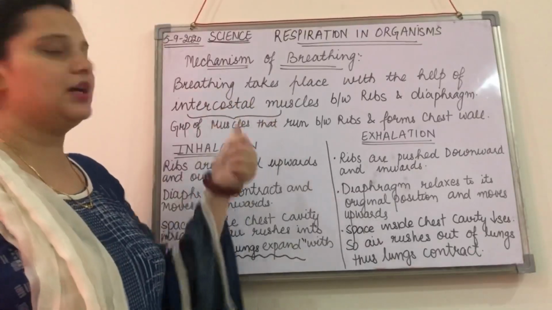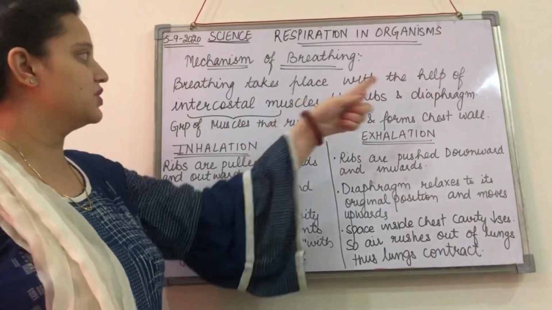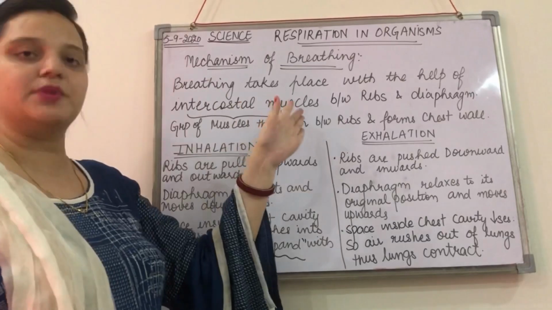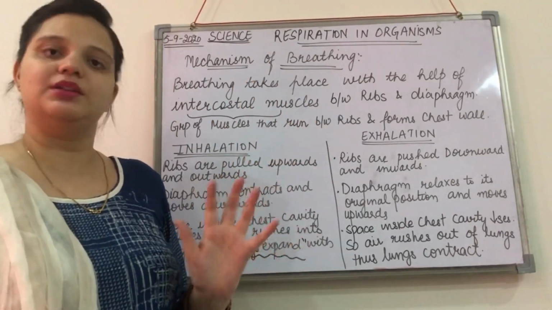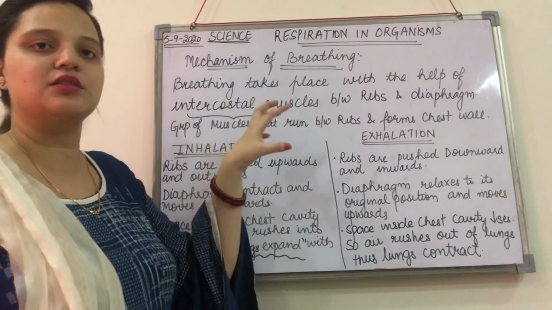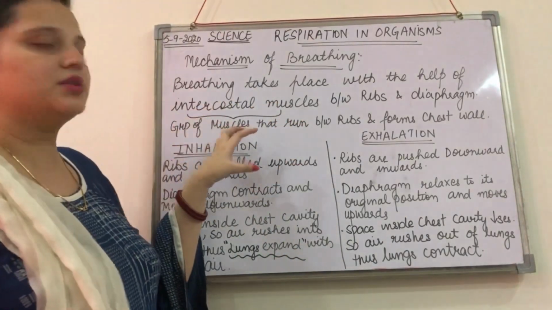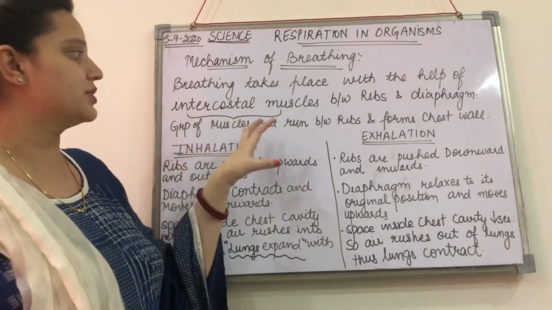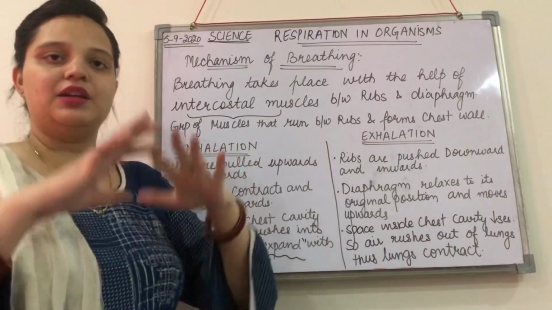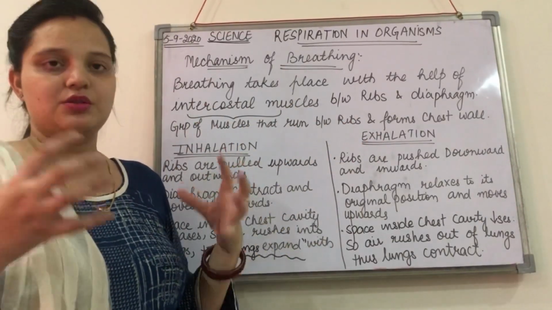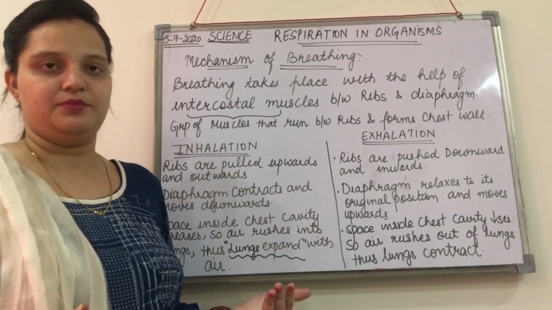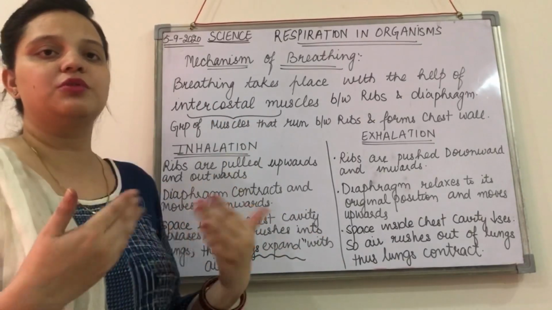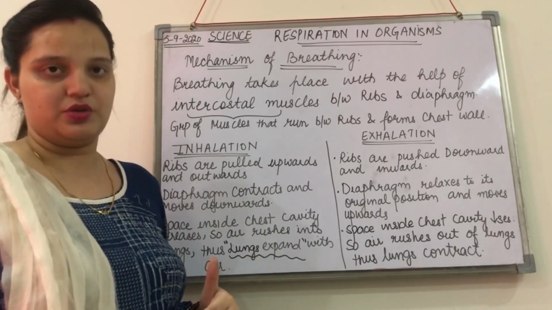Okay, the breathing mechanism basically takes place with the help of intercostal muscles, right? And these muscles are present between the ribs and the diaphragm. Now what are these intercostal muscles? These are the muscles that are present between the ribs and they form the chest cavity. So that means movement of the muscles between the ribs and the diaphragm, right? It is going to give you the inhalation and the exhalation process.